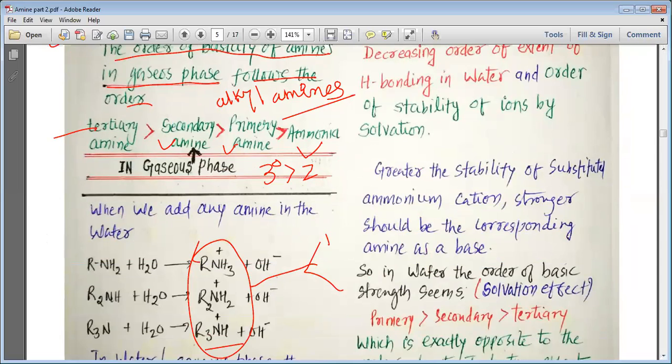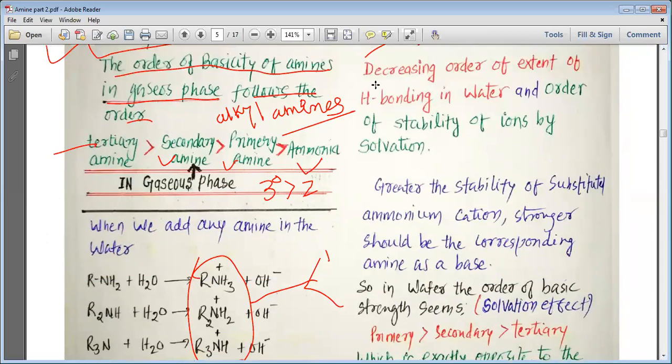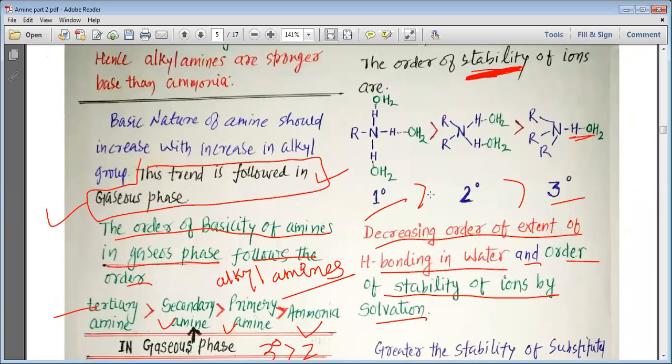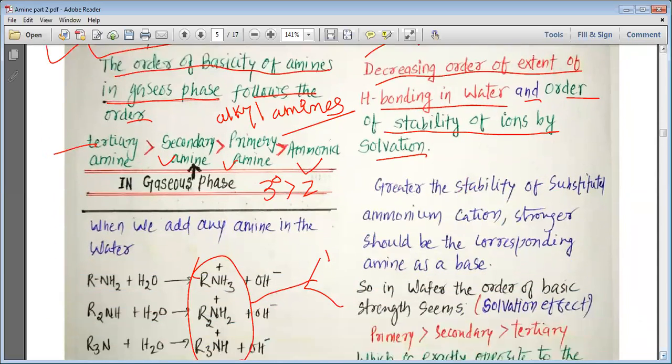Same way, the decreasing order of extent of hydrogen bonding, and the order of stability of ions by solvation, is the same: primary is greater than secondary is greater than tertiary. A primary amine can make more hydrogen bonding as compared to the secondary, and a secondary amine can make more hydrogen bonding as compared to the tertiary.